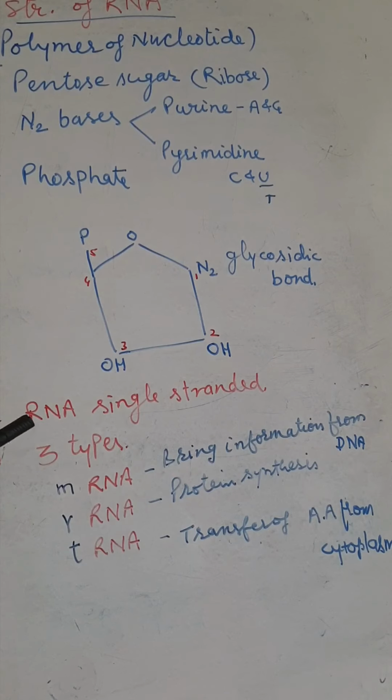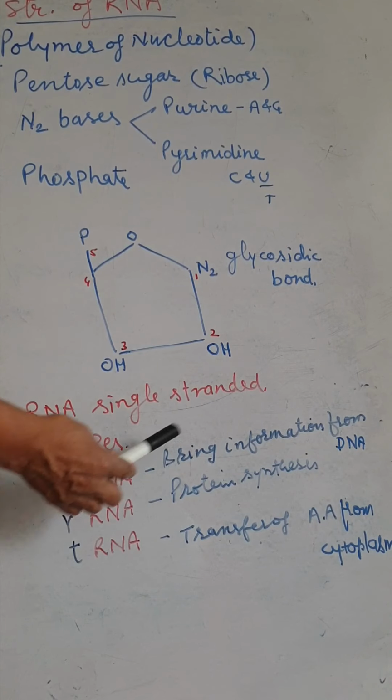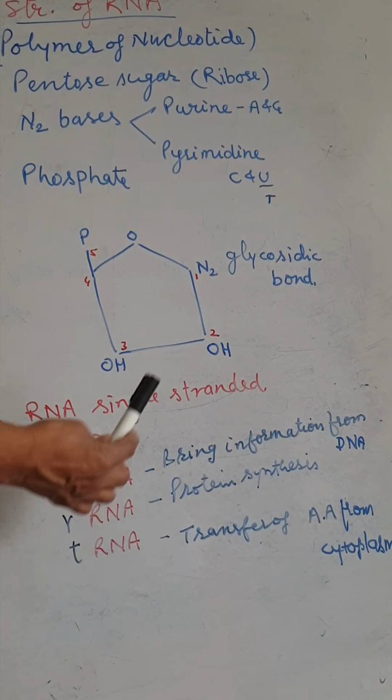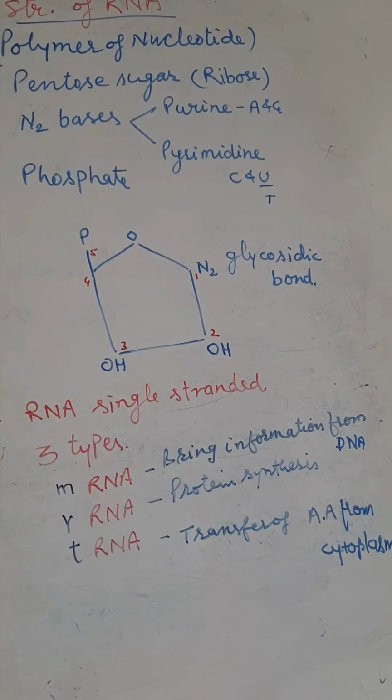The 3 types: the messenger RNA, that is mRNA, ribosomal RNA and transfer RNA. The mRNA brings the information from the DNA from the nucleus. Ribosomal RNA helps in the protein synthesis, and the transfer RNA collects amino acids from the cytoplasm for the protein synthesis.